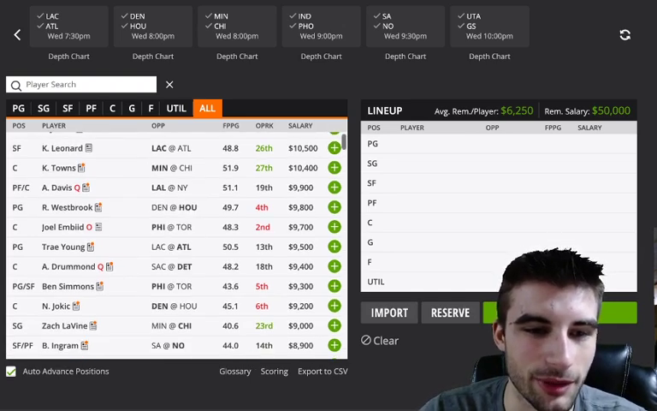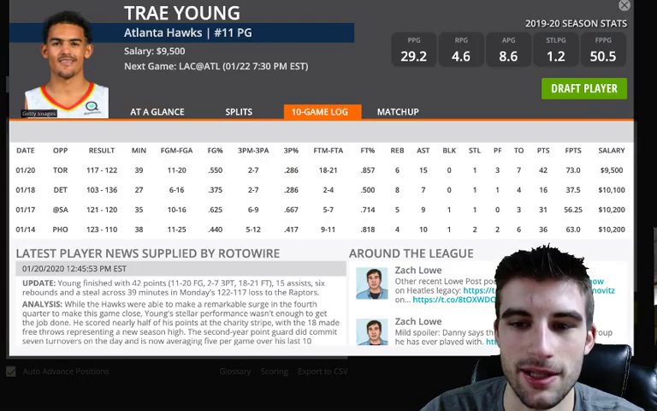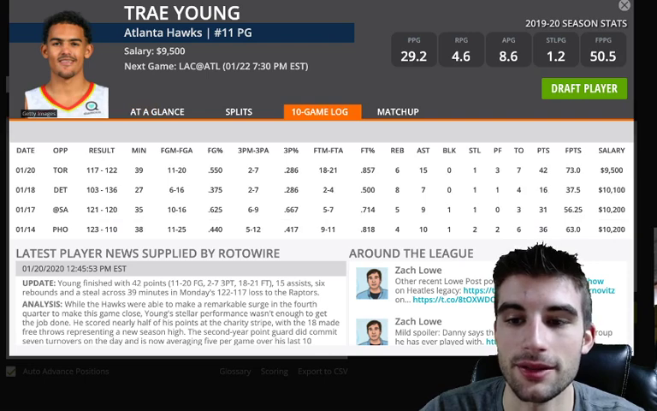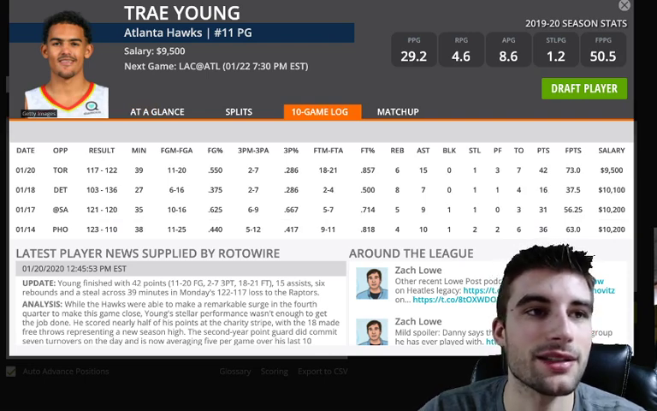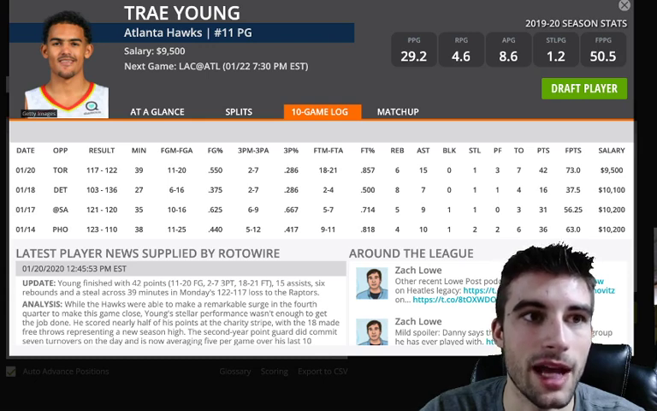Then we'll skip a little bit, and we're going to look at Trae Young here at 9,500. So he's just a bit too cheap. He had 73 points in the last game at 9,500. The price did not move, and this is actually an okay spot versus the Clippers. They are mid-pack versus guards.